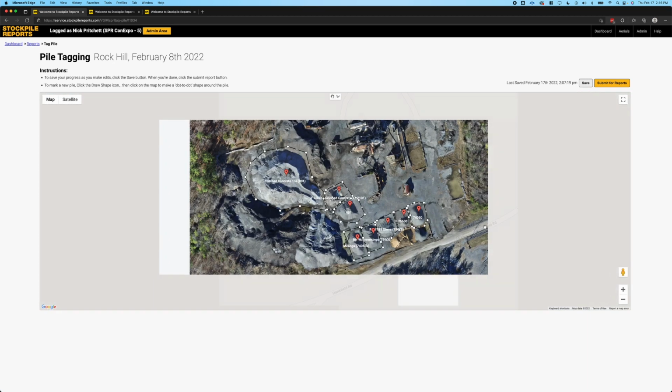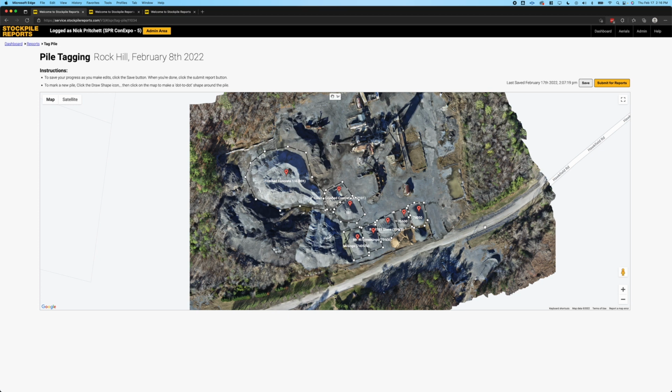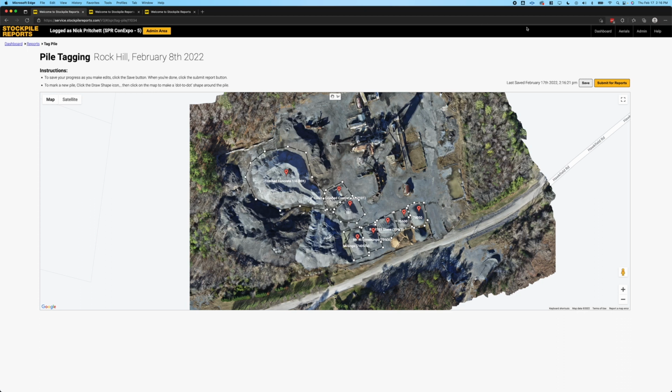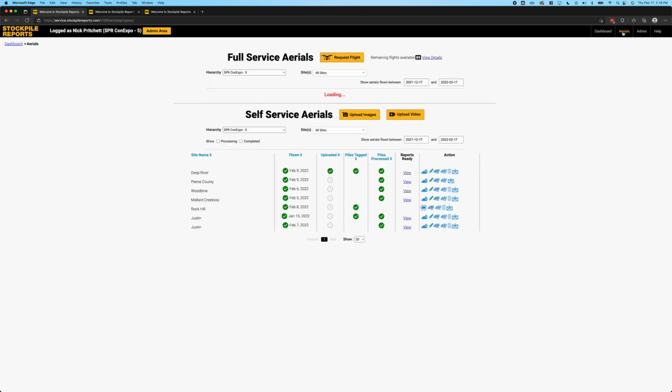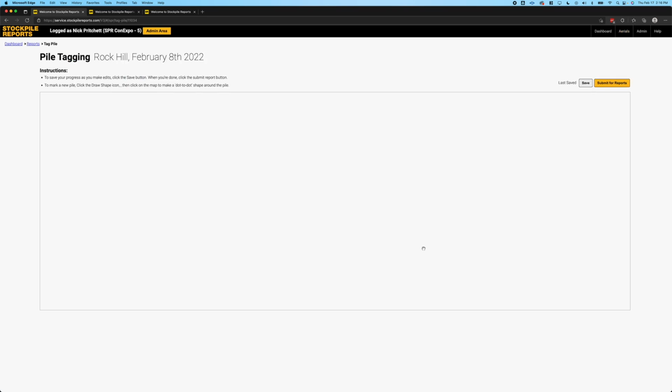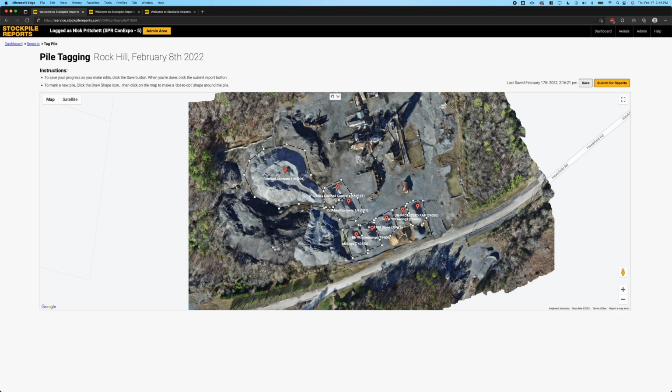Now, let's say you're in the middle of your pile tagging and you get called to a meeting or interrupted for whatever reason. You can hit the Save button and your pile markings will be saved. Now, if we go back to our Aerials view, let's say my meeting's over, I can see this Tag Pile icon is still here. I'll click on that, and those new piles that I tagged earlier are still in here, in addition to the expanded boundary that I made here earlier.